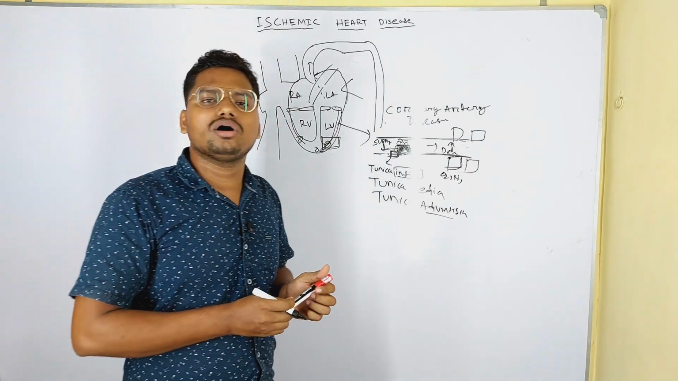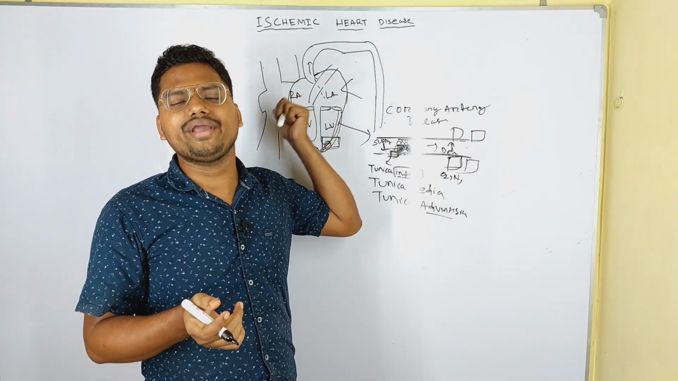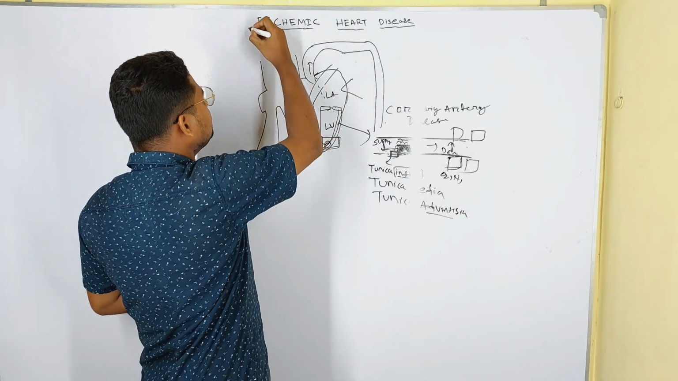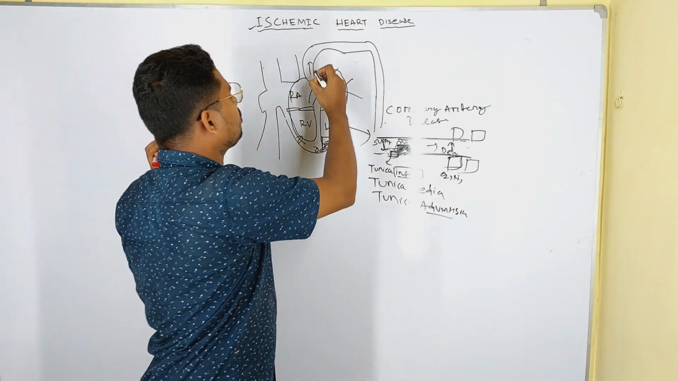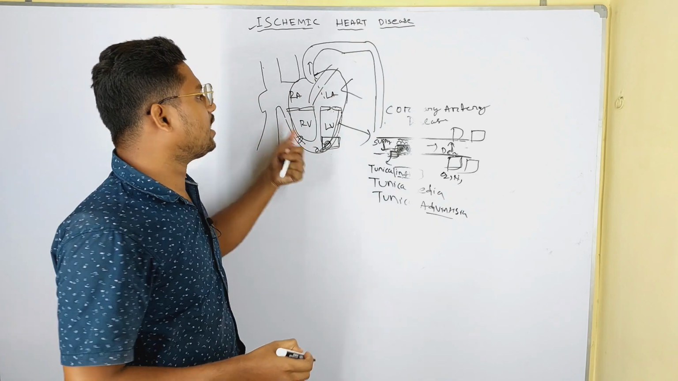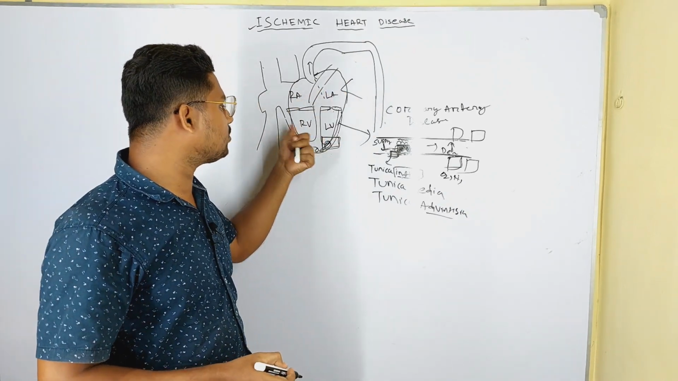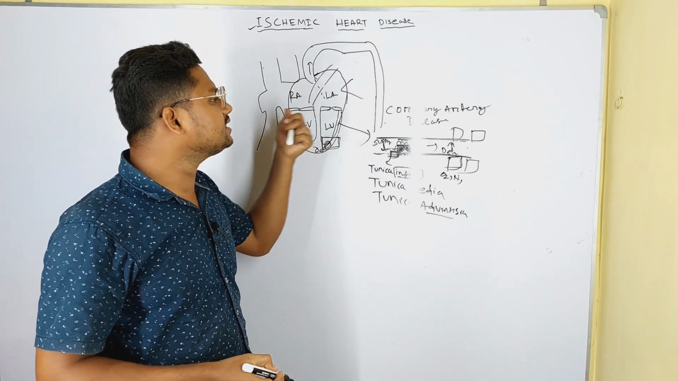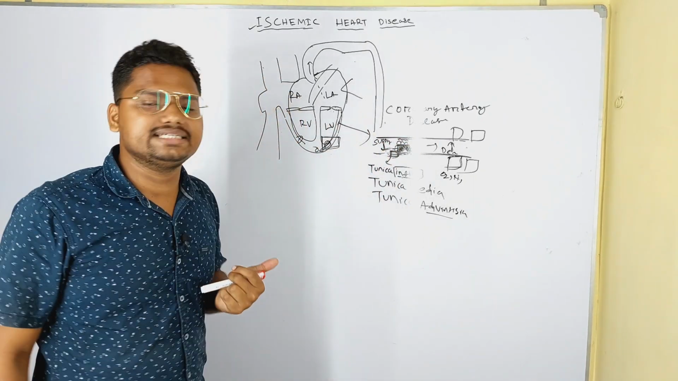So first of all we should know what ischemic heart disease is and what the coronary artery is. Where the coronary artery is located, and how it circulates blood to the myocardium. Then we will discuss coronary artery diseases.